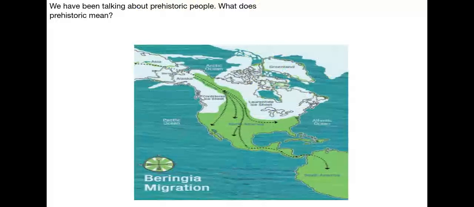We've been talking about prehistoric people. What does prehistoric mean? Refers to someone or something that existed during a time before people started writing down history. Did the people of Asia plan to migrate to the continent of North America?